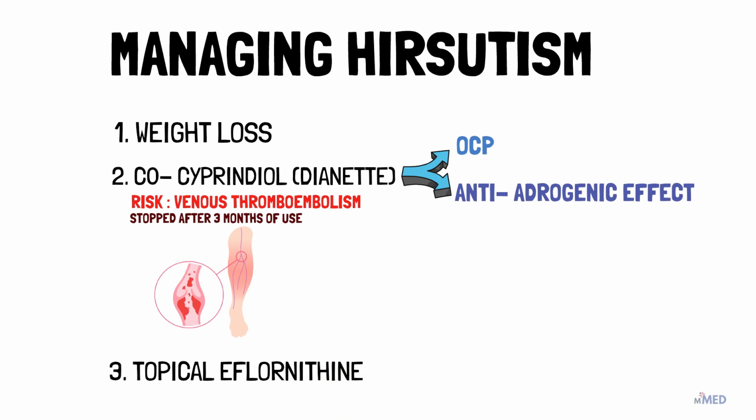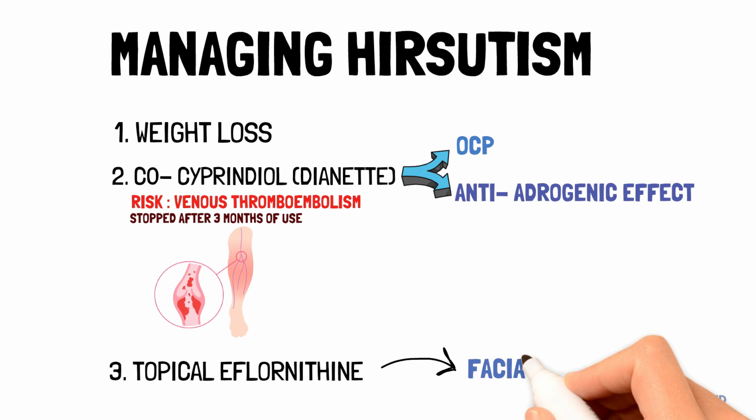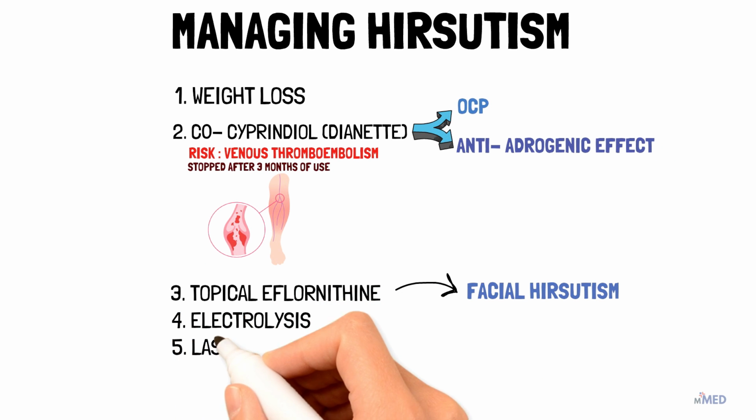Topical eflornithine can be used to treat facial hirsutism. It usually takes 6 to 8 weeks to see a significant improvement. The hirsutism will return within 2 months of stopping this medication. Other options that may be considered by a specialist experienced in treating hirsutism include electrolysis and laser hair removal.